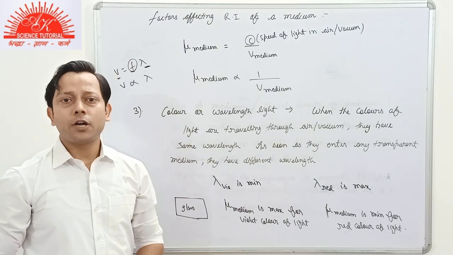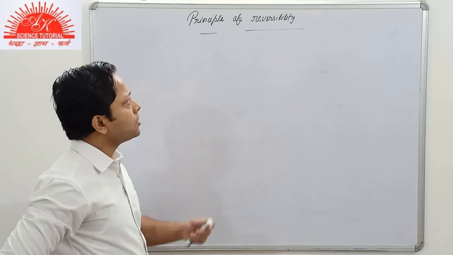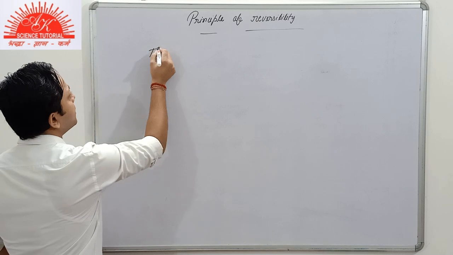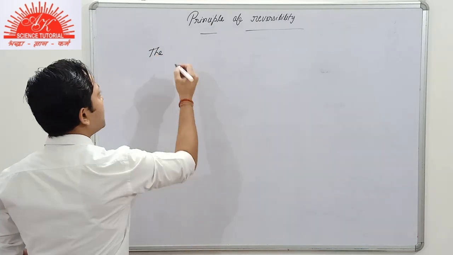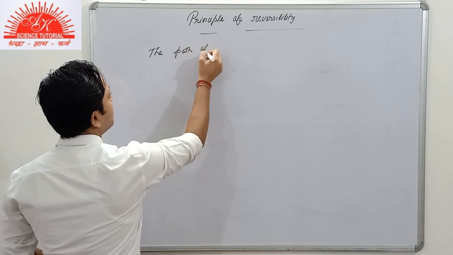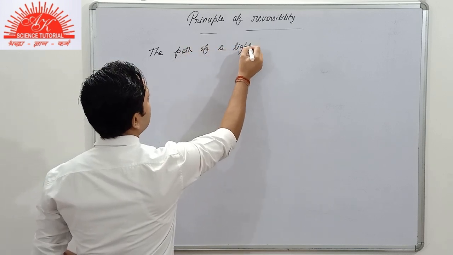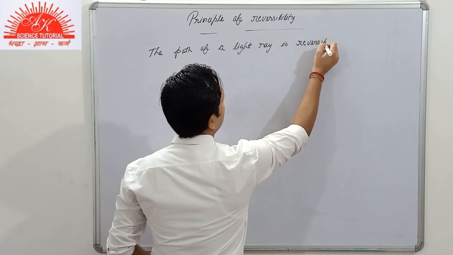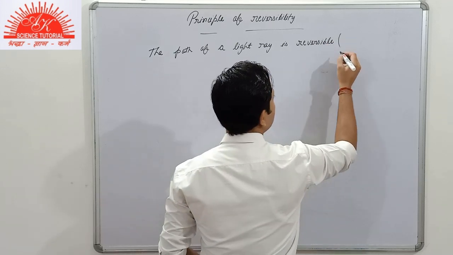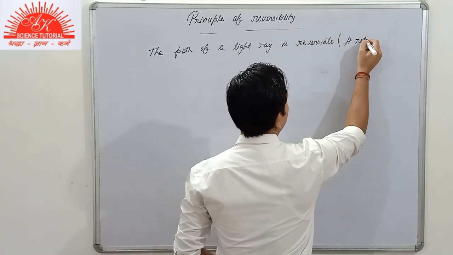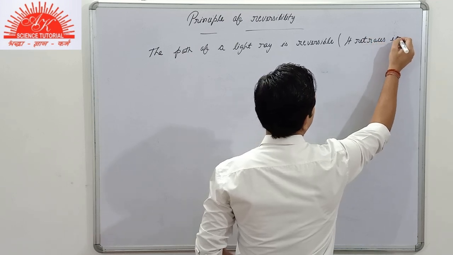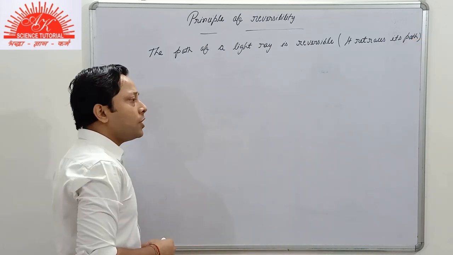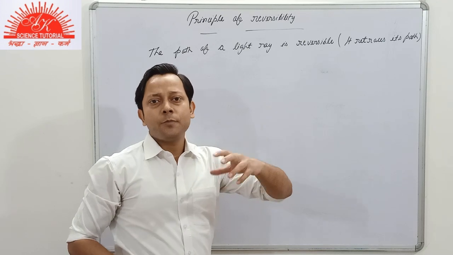Now in the next part we'll be talking about the principle of reversibility. As the term sounds, reversibility, firstly I'll state the theoretical part. According to the principle of reversibility, the path of a light ray is reversible. Reversible means, I'll mention it here, it retraces its path. Retraces means the path from which the light ray was traveling from the first medium to the second.